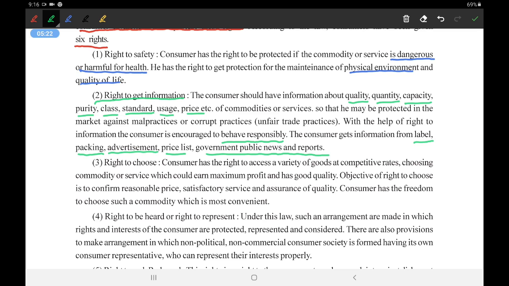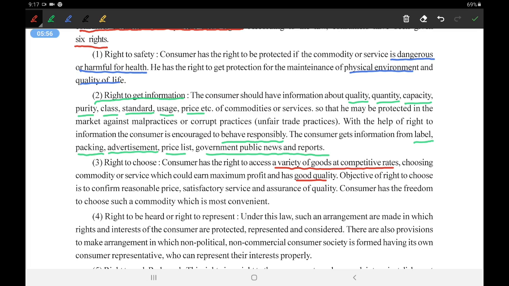The third right is called the right to choose. He cannot be forced to buy anything by the producers, the dealers or any person. So he has a right to choose. The consumer has the right to access a variety of goods at competitive rates. He can even compare those rates, choosing the commodity or service which would earn maximum profit, is favorable for him and has good quality. The objective of the right to choose is to confirm reasonable rights.